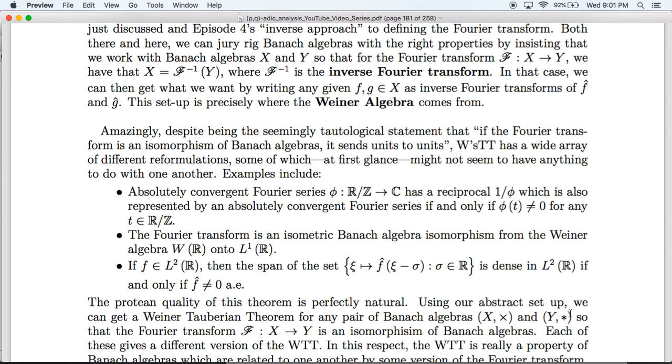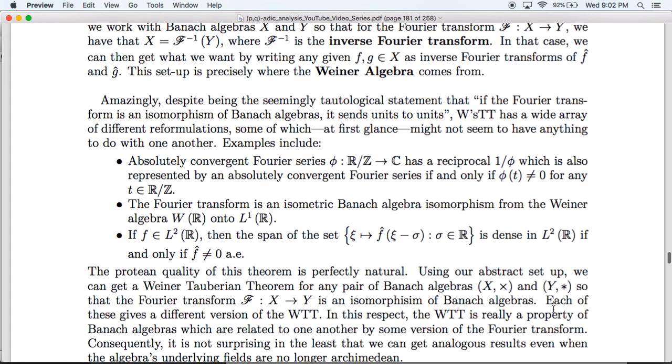Once we have Banach algebras that are related in this way, we get some version of the Wiener-Tauberian theorem, and depending on which pair of algebras we're working with, the result will be different. Indeed, all three of these cases here are different versions of the Wiener-Tauberian theorem for a different choice of algebras X and Y.